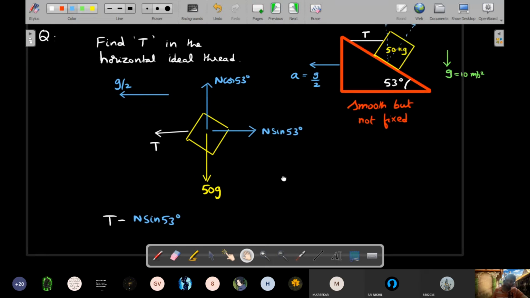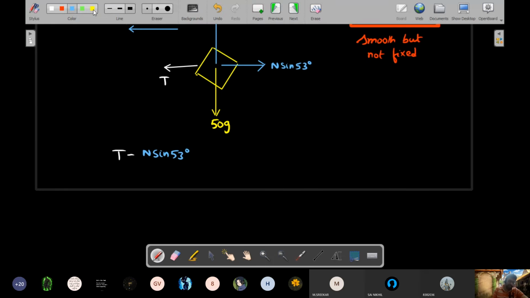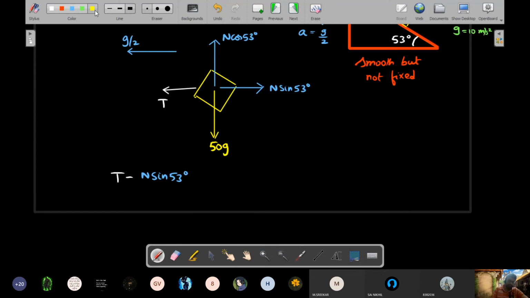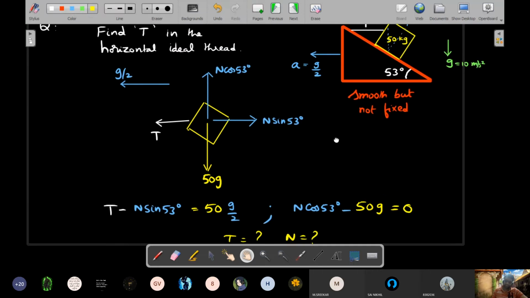What was the mass of the block? I gave 50 kgs. Okay. So this should be equal to 50 times g/2. Okay, right. That is one equation, and vertically, I think that's pretty simple. N cos 53 degrees minus 50g should be, there's no motion in the vertical direction, so 0. I think you can solve for T and you can solve for N. I'll leave that to you.